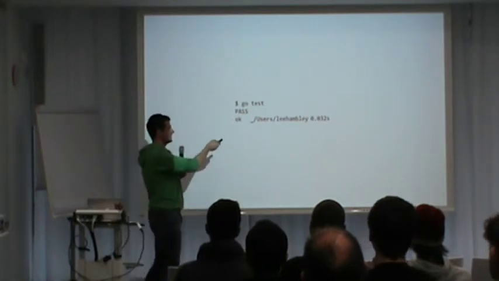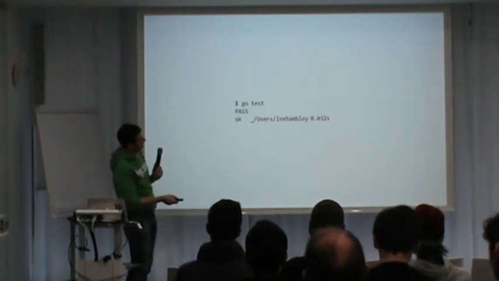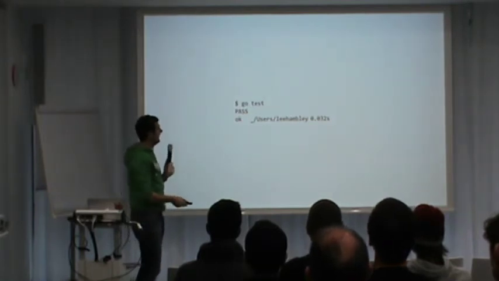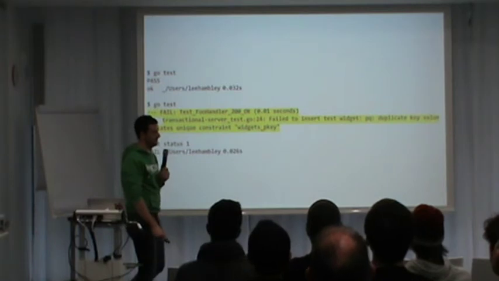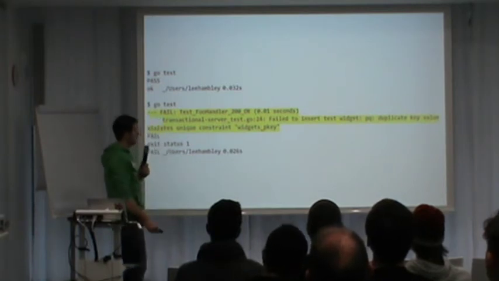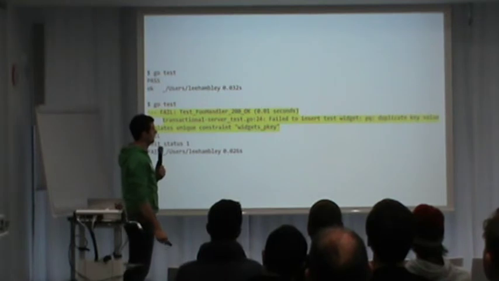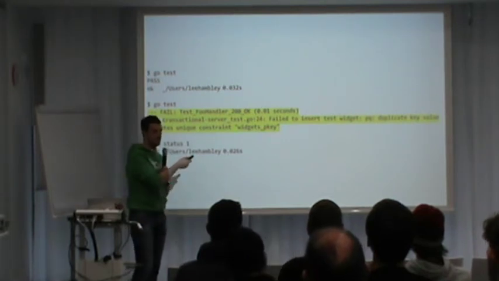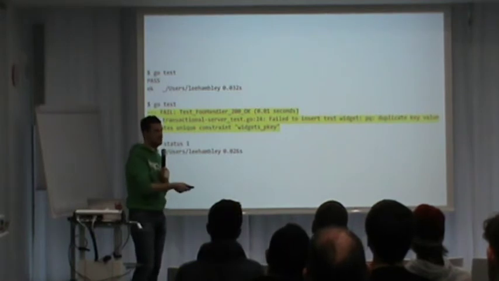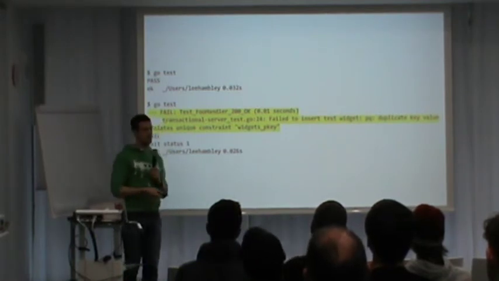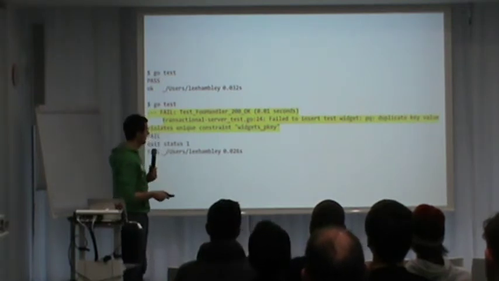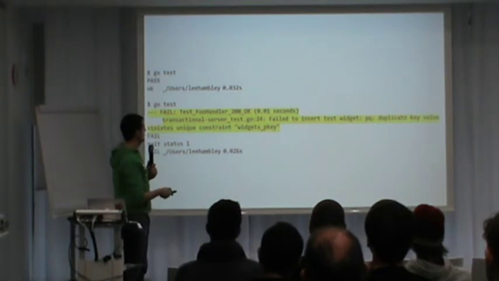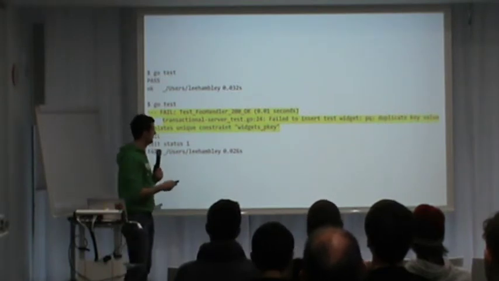We're very happy that the tests compiled and ran in 32 milliseconds. No, that's 3.2 milliseconds. And then we run it again, because we're so proud of ourselves, and we run into the first real issue, which is me about 6 months ago when I started writing this stuff. Everybody understands why we're hitting this, right? I mean, we run the test, inserted something into the database, we're running it again, and the test is blowing up because that thing is still there. And this is the point where we kind of regret choosing Go, and we wish this would be a Python application. Because now we have to learn a lot more about stuff than we ever wanted.